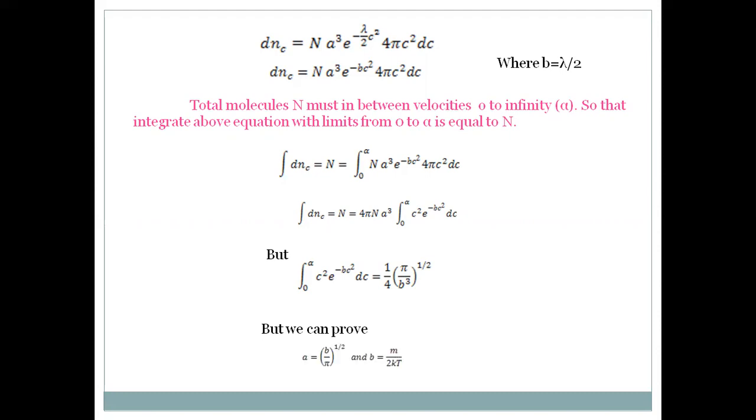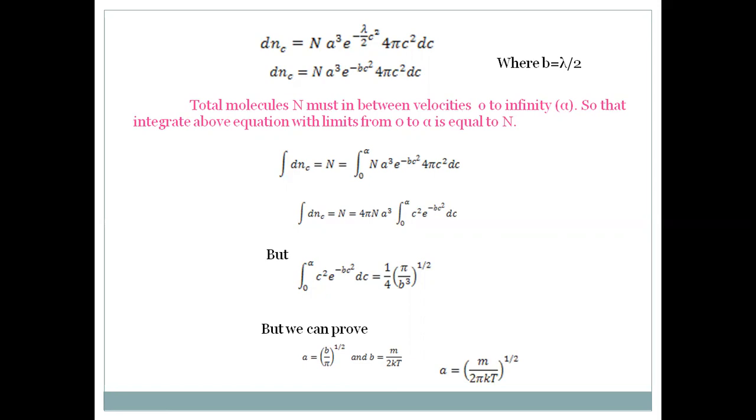When we substitute this value into the above equation, we can get the number of molecules having velocity between c and c plus dc, where a is equal to b by pi whole to the power half and b is equal to m by 2kT. Then a is equal to m by 2 pi kT whole to the power half. Of course, these relations for a and b are derived by using the electromagnetic theory.